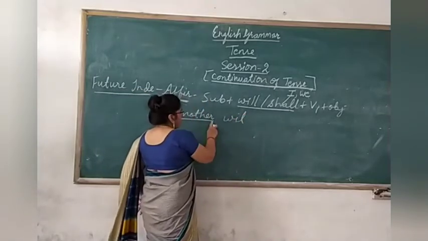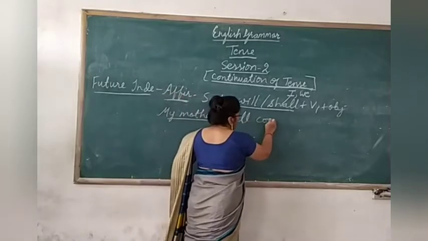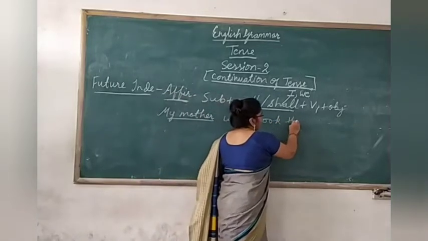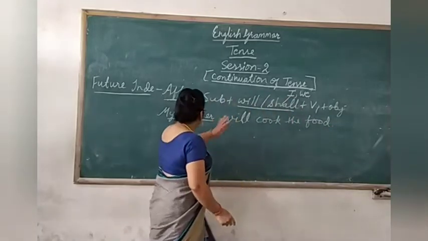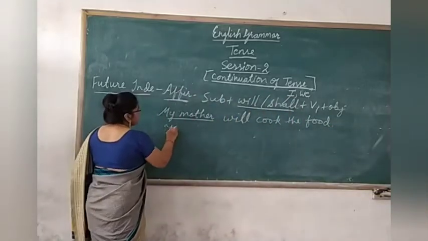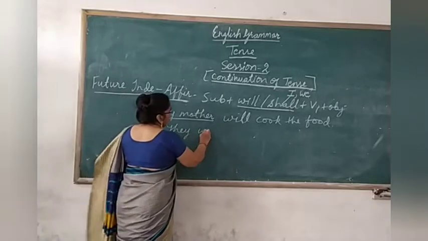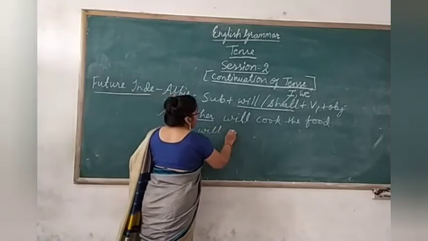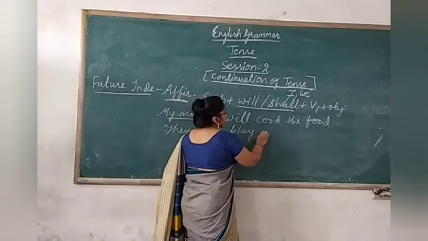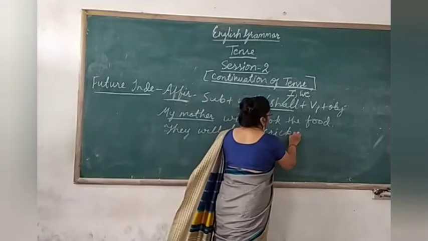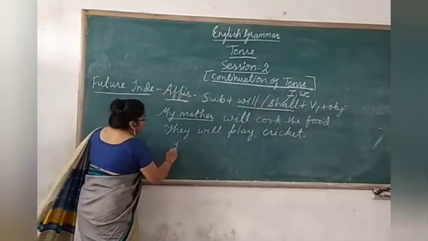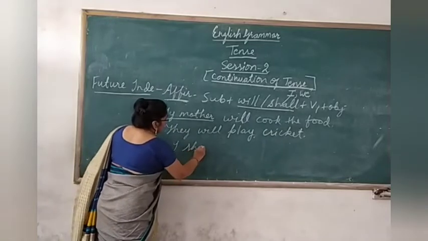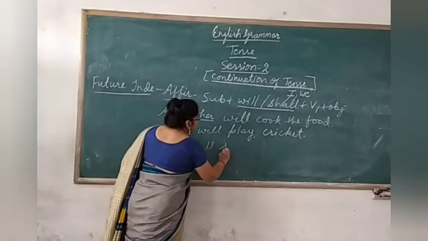Will. My mother will cook the food. Again, the second sentence, they will play cricket. Clear? And the next one is I shall sing a song.